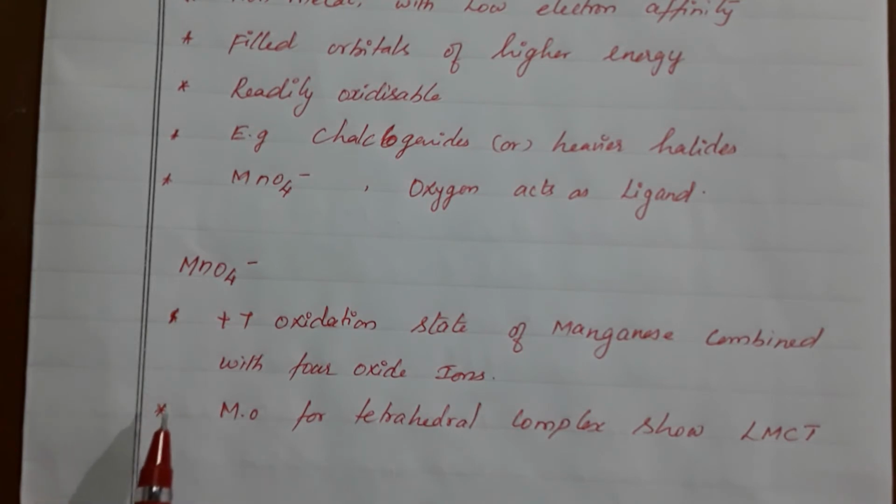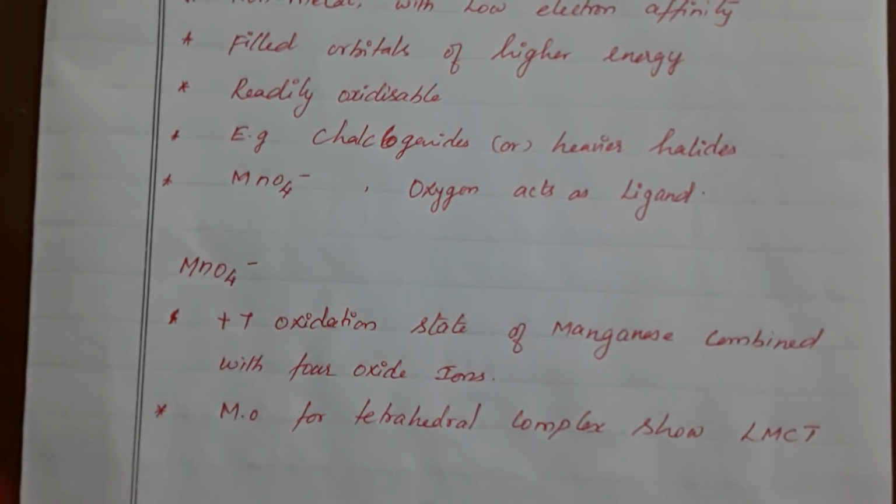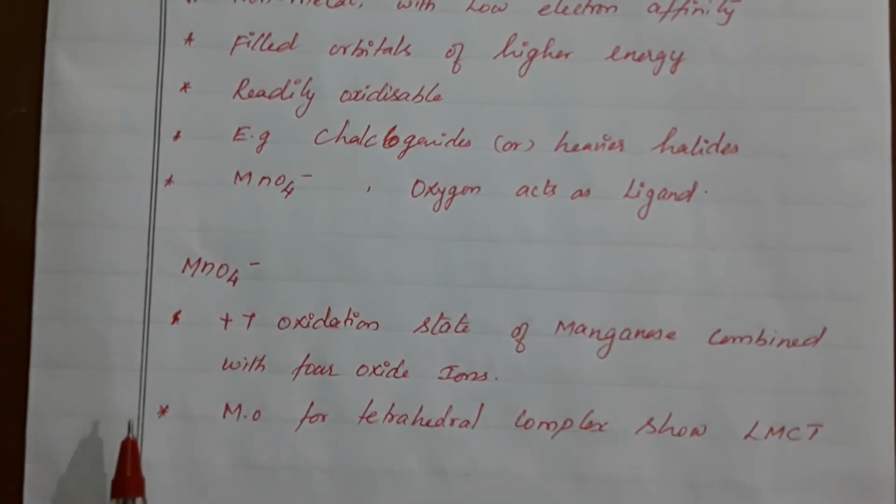MnO4 minus, as you know, has manganese in +7 oxidation state when it is combined with 4 oxide ions. Here in MnO4, 4 ligands are attached, so it is a tetrahedral complex, and it shows ligand to metal charge transfer. How does it take place?